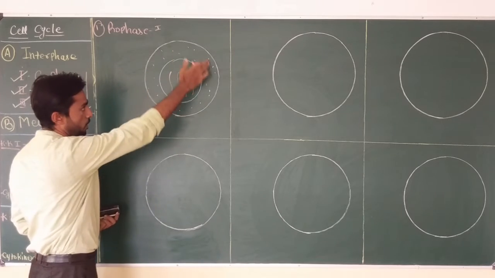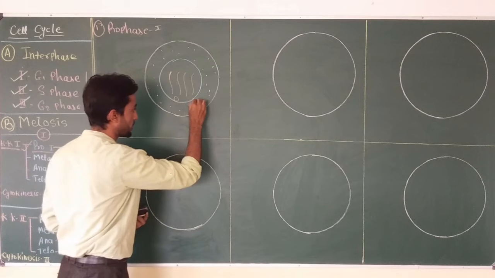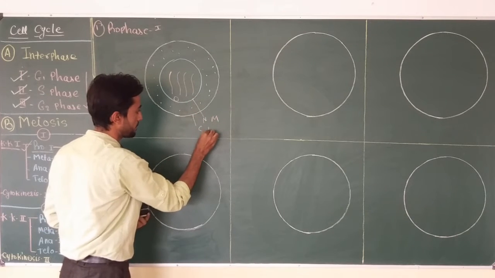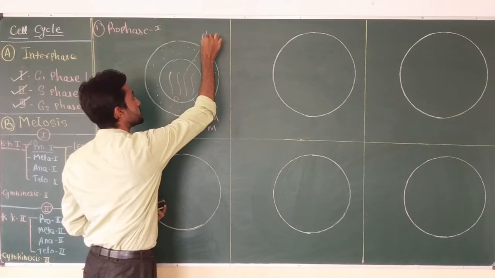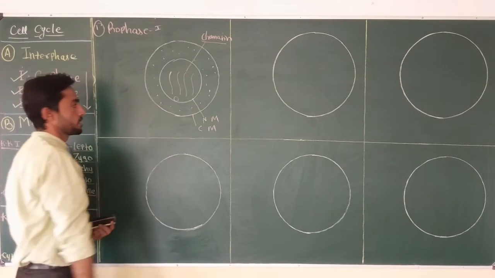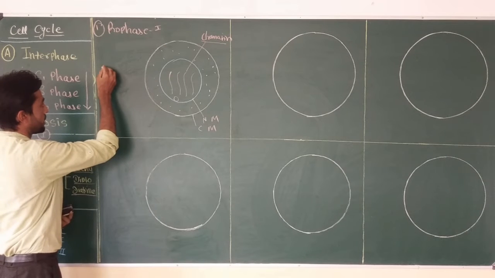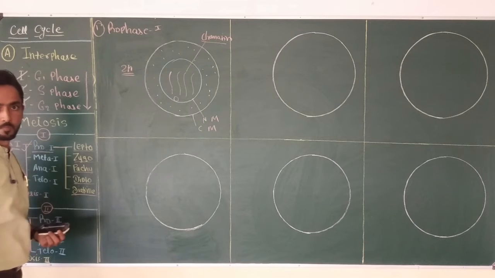So we are not going to draw other cell organelles. We will only focus on the nucleus. So this is the nuclear membrane, cell membrane, then chromatin network. And now this cell is having, say, a diploid number, two sets of chromosomes.